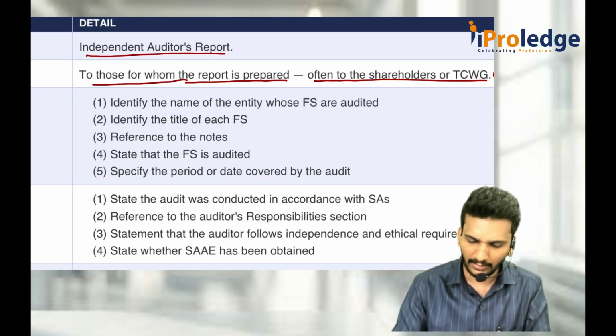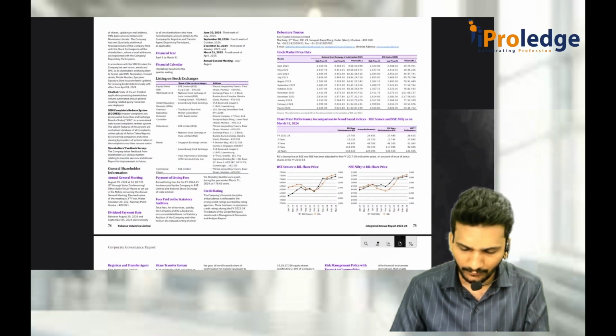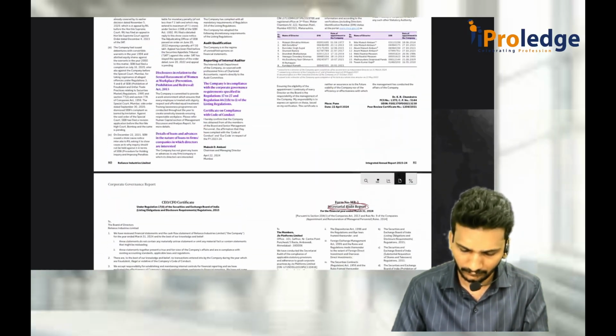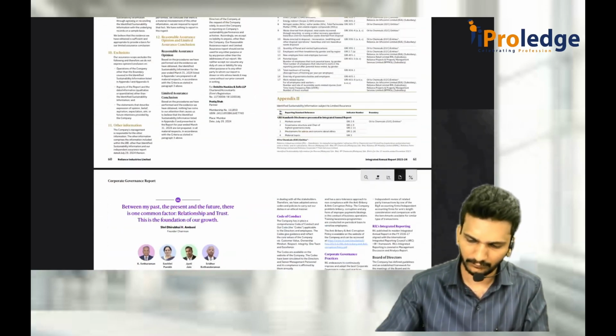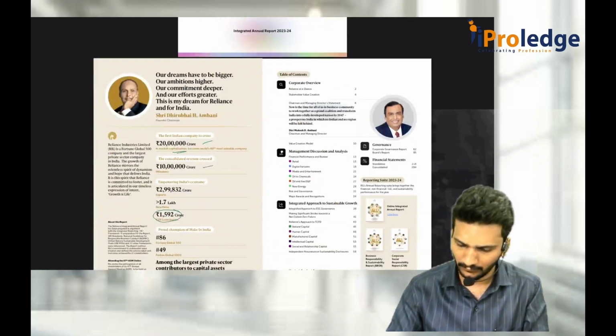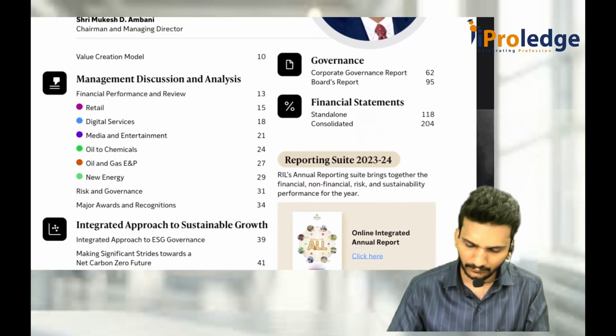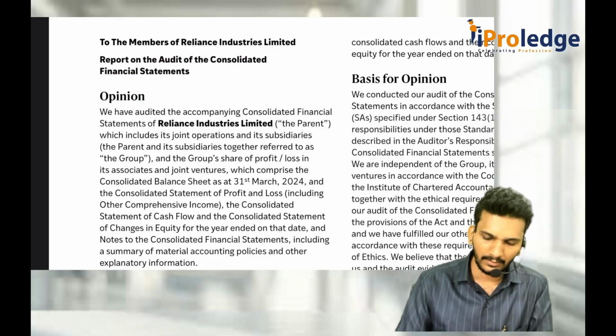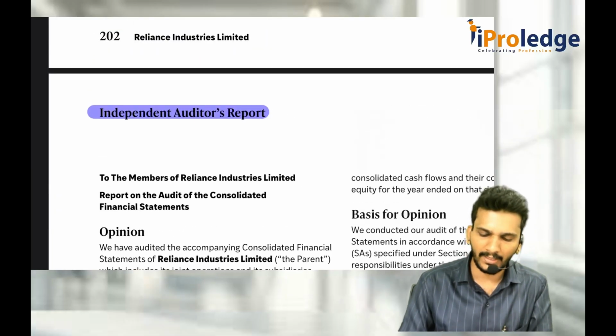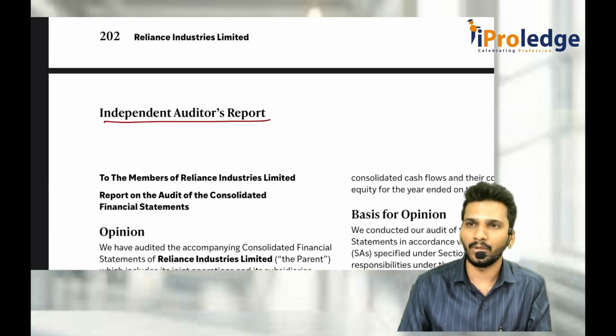If I go to the Reliance audit report, the heading is Independent Auditor's Report.